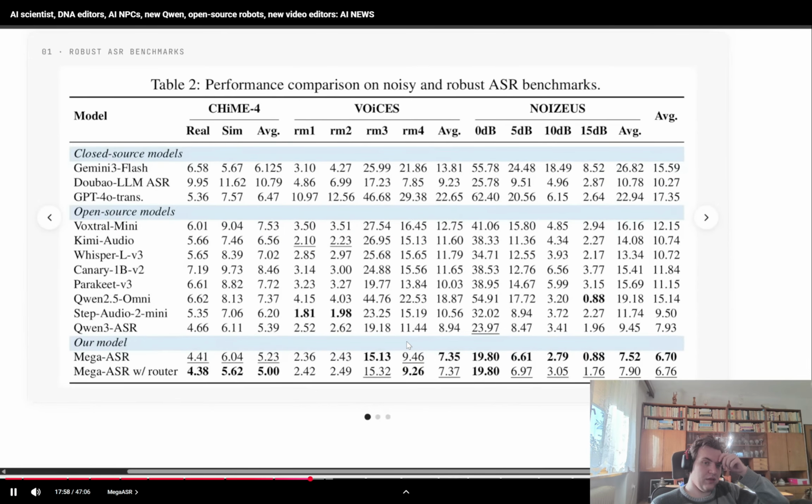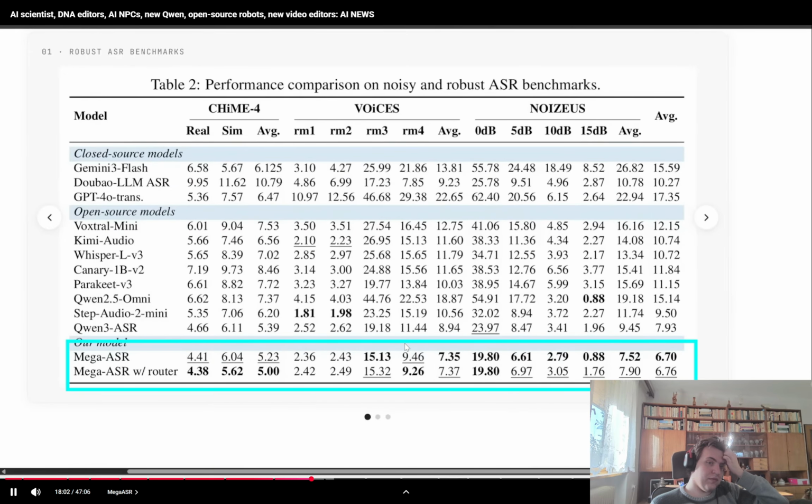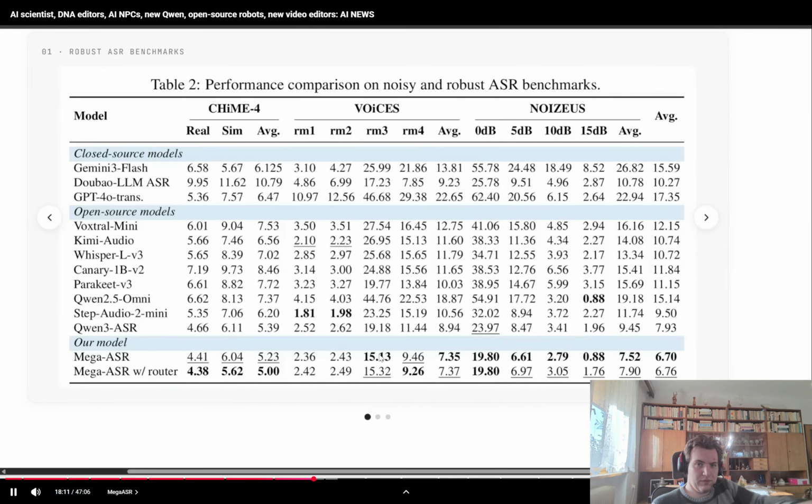Now, after training the model on all this data, you can see that it's a lot more performant compared to other transcription models because it is specially trained. It shows gains of nearly 30% over leading open and closed models in difficult acoustic environments. This is quite impressive and useful because speech recognition is usually pretty good in clean demos, but they kind of suck when you give them real messy audio. And Mega ASR is focused on exactly that part.